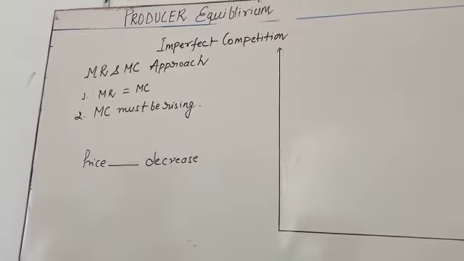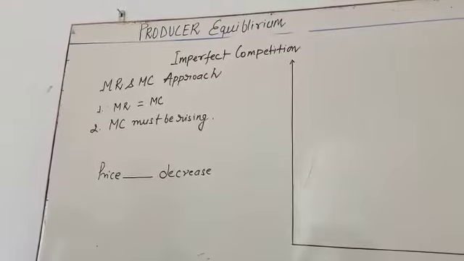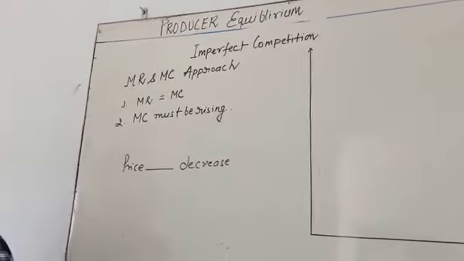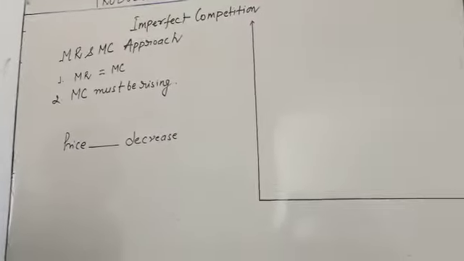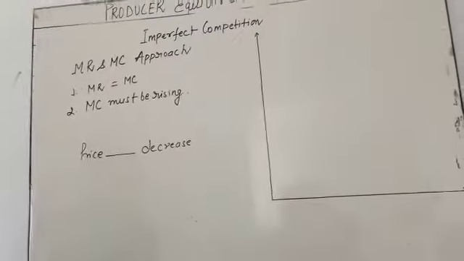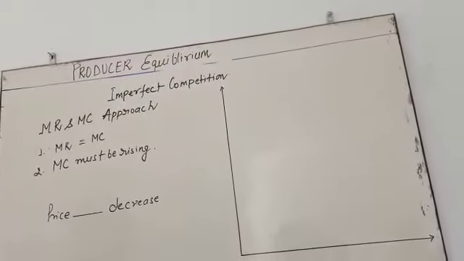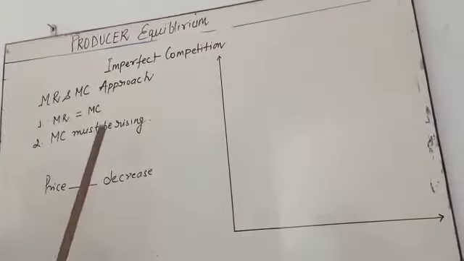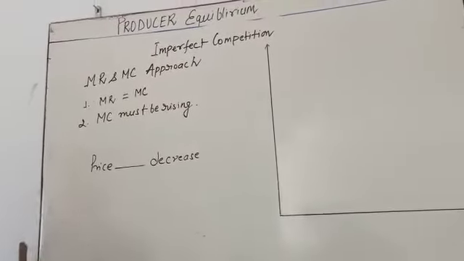You have already understood in the market chapter that in imperfect competition, the firm decides the price of the commodity. It means the firm is a price maker and not a price taker. So imperfect competition means price is going to decrease.